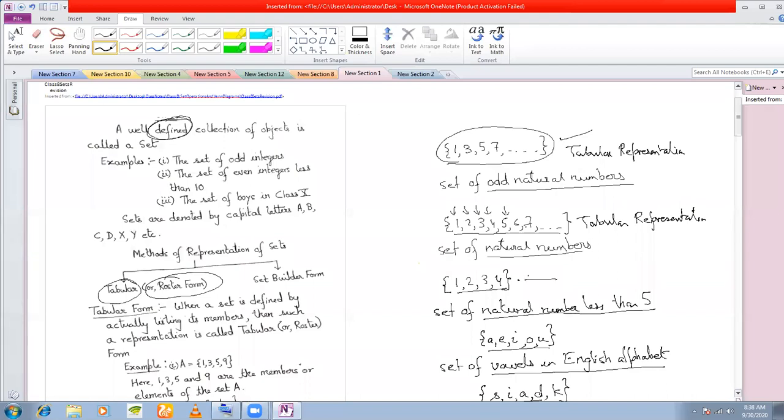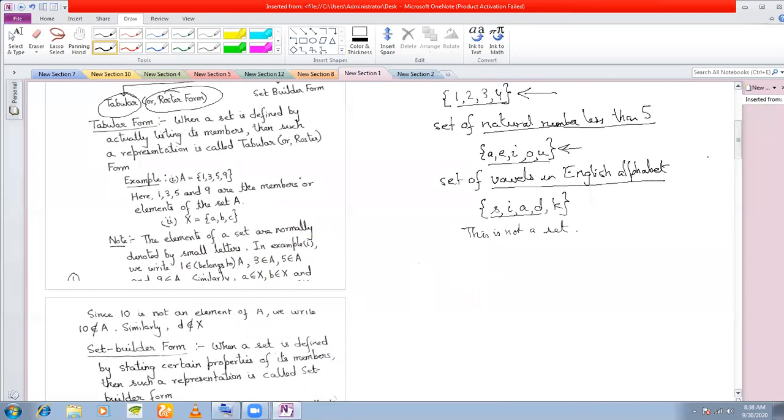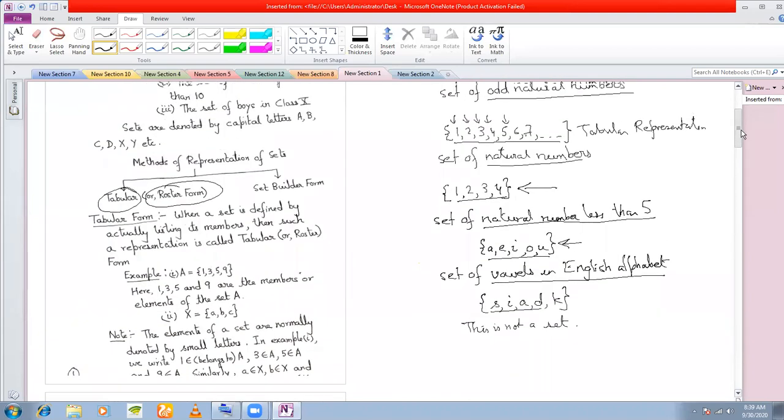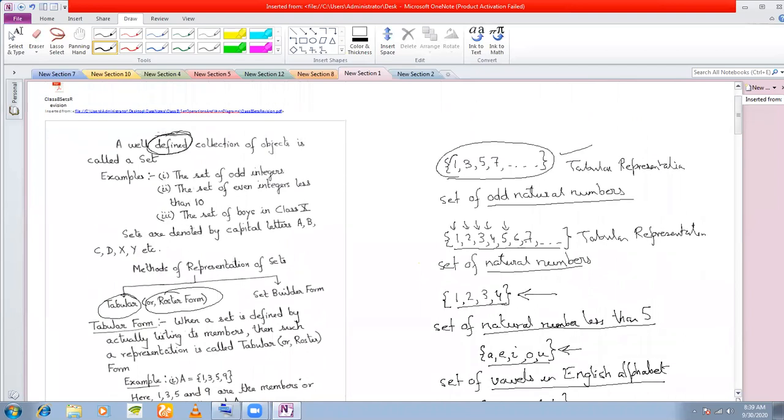Even this is a tabular representation. This is also a tabular representation. So when the elements are listed, this is called a tabular representation. Also, one more thing: what do you mean by the elements of the set? If you see here, you have one here as a member. This one is called the element of the set.